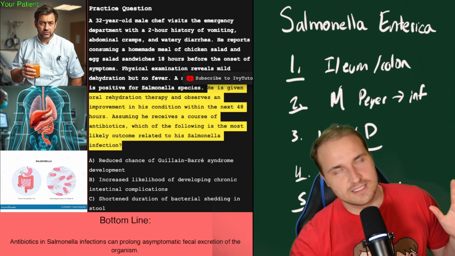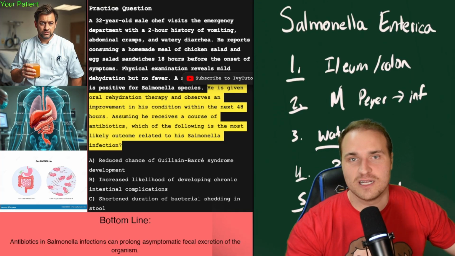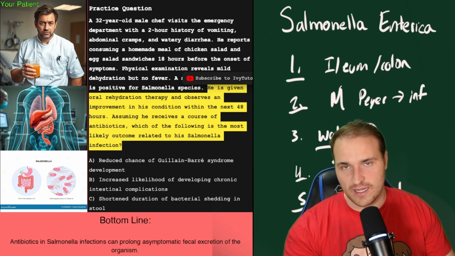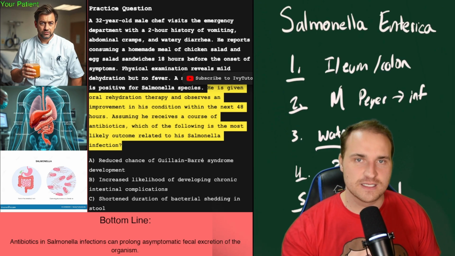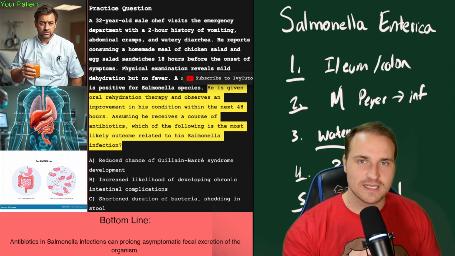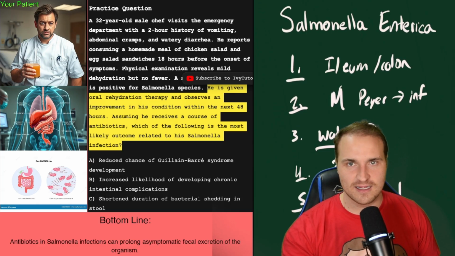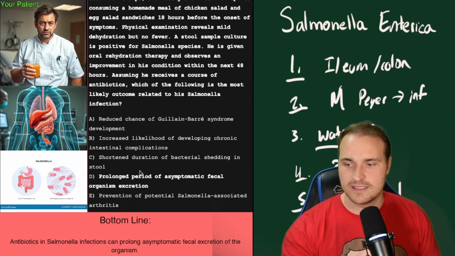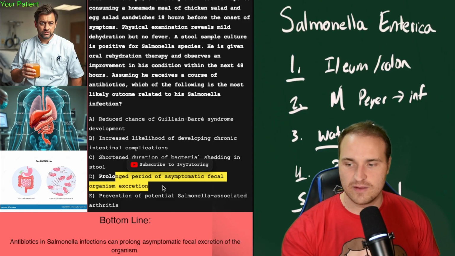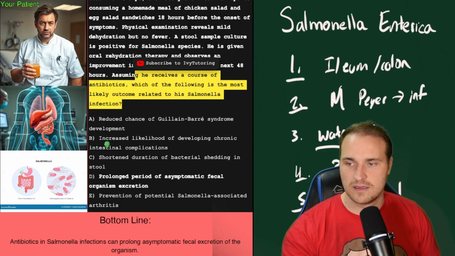Okay, so basically you have a recent egg or chicken meal, and you get watery diarrhea, there's no blood, no fever, and this improves with fluids alone, and antibiotics would cause longer shedding. And so you don't give them unless there's high risk, like neonates or sickle cell, or the elderly or the immunocompromised. Okay, and so our answer is D, prolonged period of asymptomatic fecal organism excretion. That's what happens if you receive a course of antibiotics.